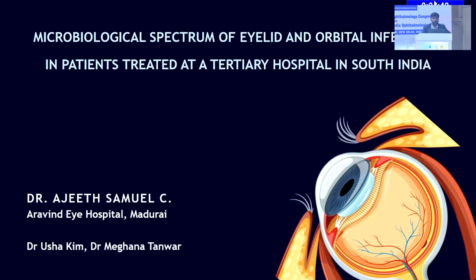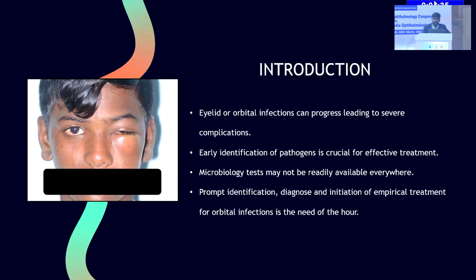Good morning, I am Dr. Ajeeth Samuel, and it is my pleasure to be here with you. Eyelid or orbital infections, if left untreated, can progress to severe complications like cavernous sinus thrombosis and many more. Ideally, these patients would require gram staining followed by culture sensitivity so that we have the most effective treatment. However, microbiological tests may not be readily available, so knowing the most common pathogen can help us start the right empirical treatment.